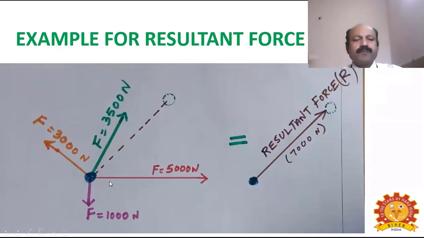Let us consider four forces acting on a ball. Because of the combined effect of these four forces, the ball moves approximately in the northeast direction, as shown by the maroon color dotted line. It starts to move in this direction with a particular acceleration, so that it covers a distance of say 20 meters within 2 seconds.